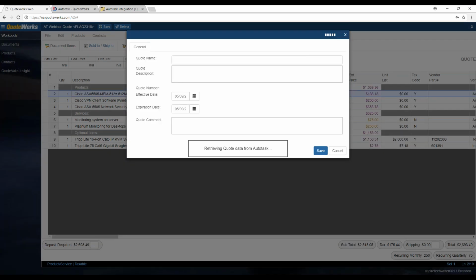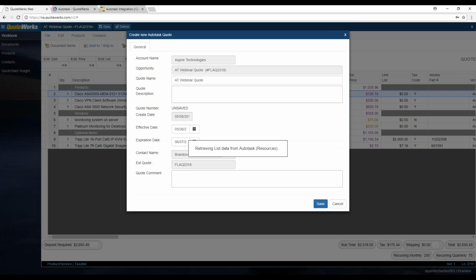And then once this creates the opportunity in Autotask, you'll be prompted to create the Autotask quote. So we can write the line item information into Autotask. This is going to be the quote name, so it's just going to say Autotask Webinar Quote. If you want to put it in a description, you can do that as well as the effective and expiration dates for the document, and then any comments about the document as well. We can add those in there.